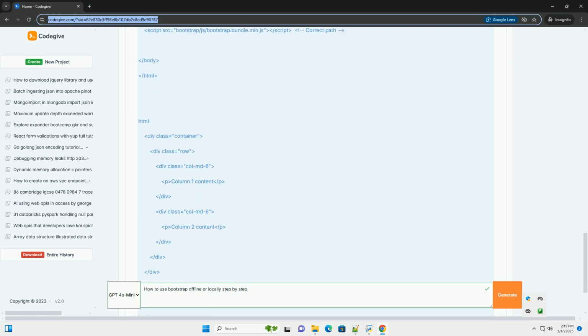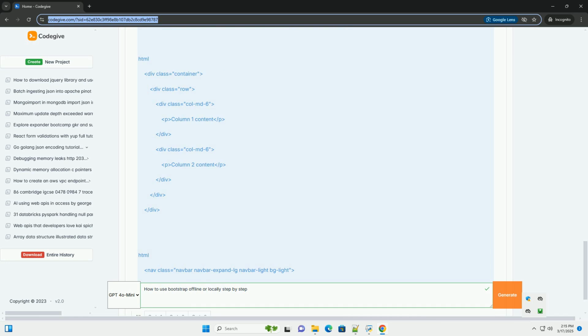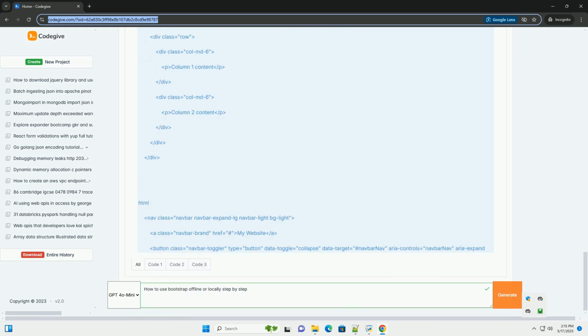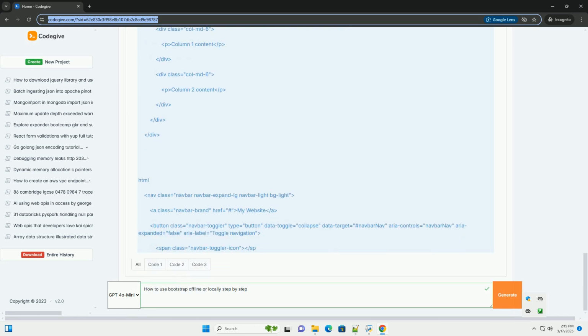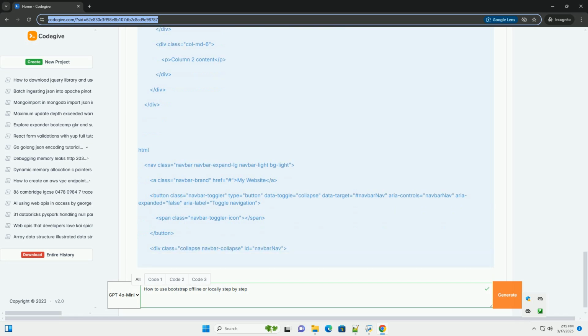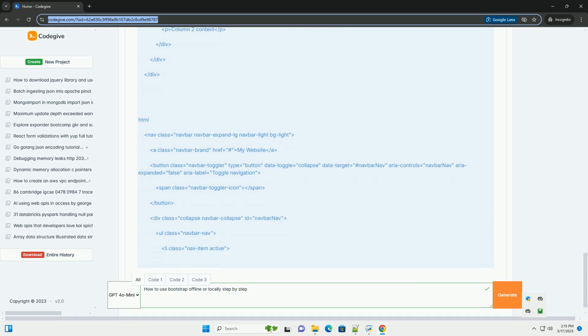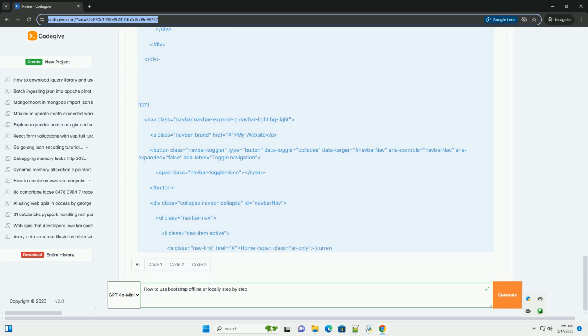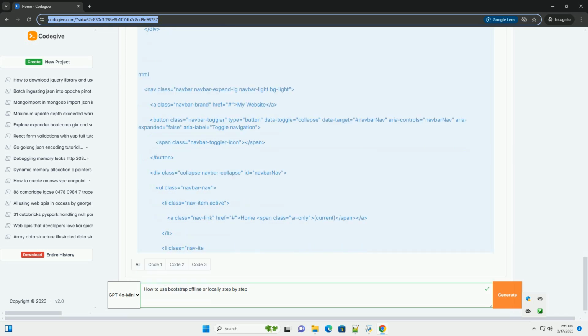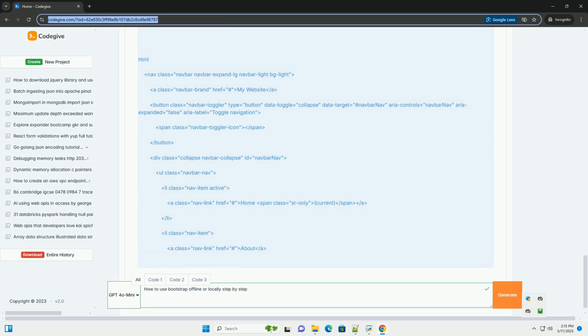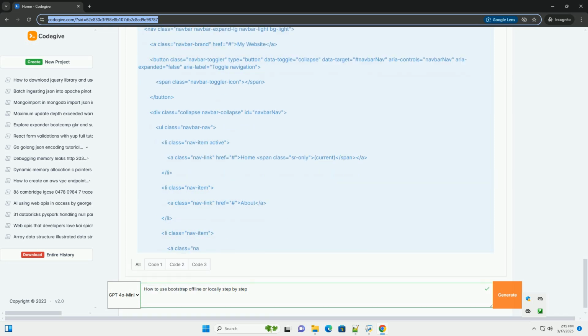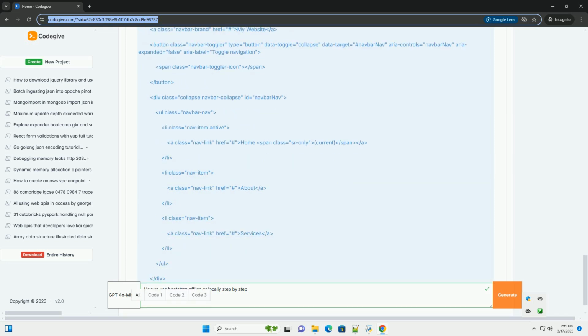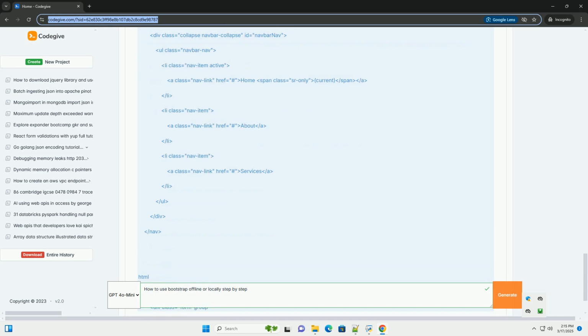Prerequisites: a text editor, like VS Code, Sublime Text, Atom, Notepad++, etc.; a web browser, Chrome, Firefox, Safari, etc.; basic HTML and CSS knowledge is helpful but not essential.